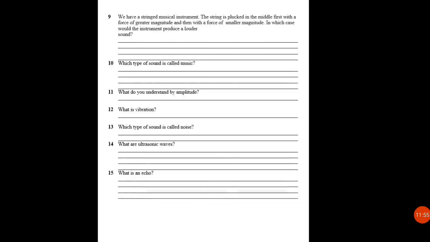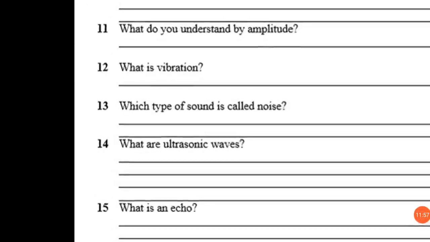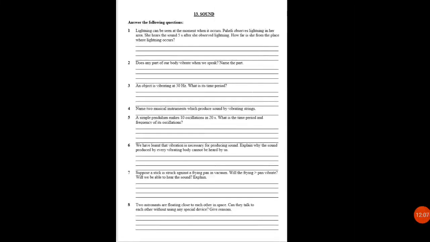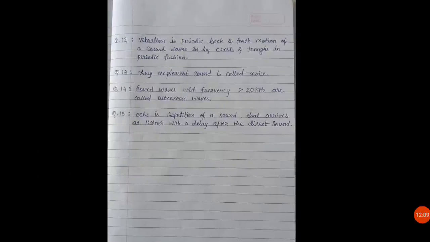Now question number 12 is, what is vibration? You know that vibration is very important for production of sound. If vibrations are not there, sound would not be produced, right? So what is vibration?